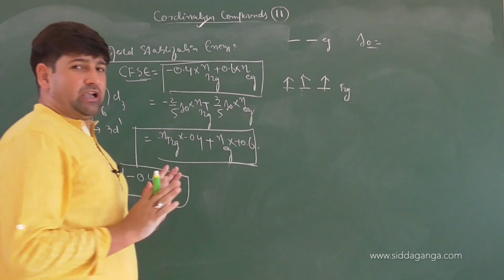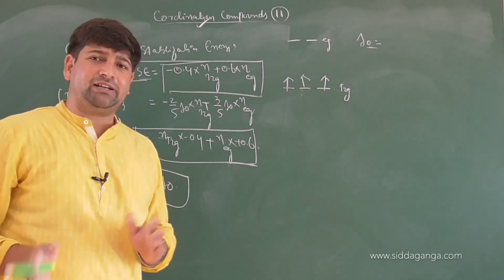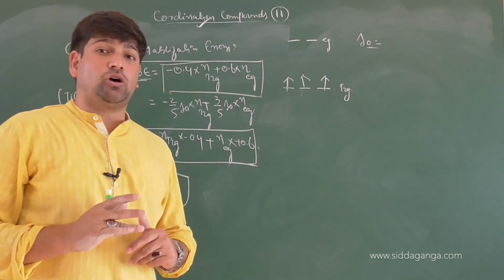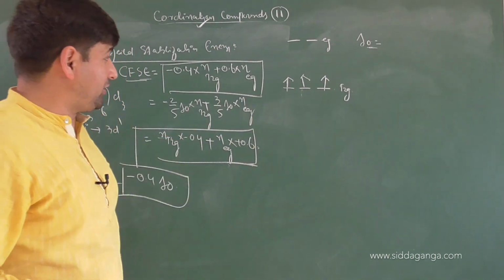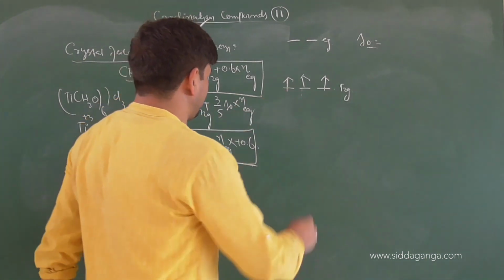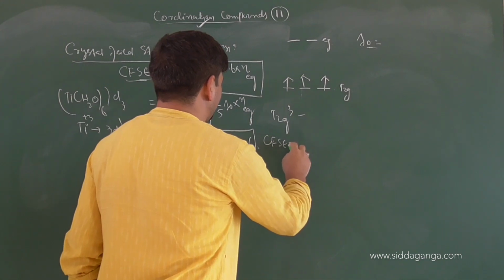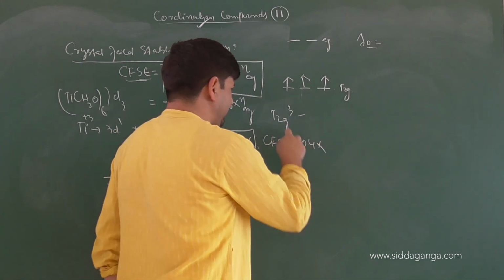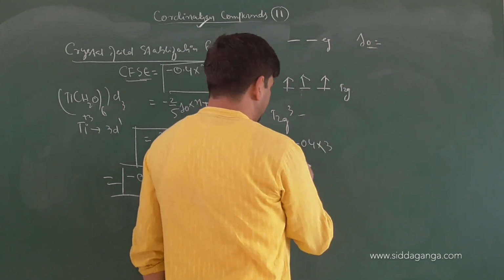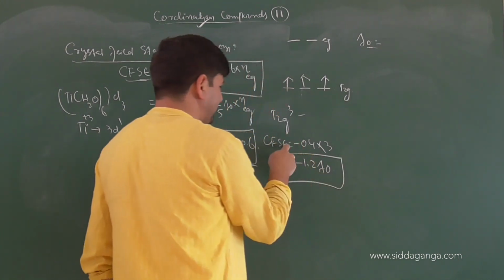Now if it is D2 and if it is D3, till D3 we have no problem at all. Whatever the type of ligands, whether weak ligands or strong ligands, till the D3 configuration comes into play, there is no question of pairing and unpairing at all. So till D3, what will be the electronic configuration and the CFSE? The electronic configuration will be T2G3. CFSE will be minus 0.4 into how many electrons? 3. Anything in EG? No. So that will be minus 1.2 delta 0.